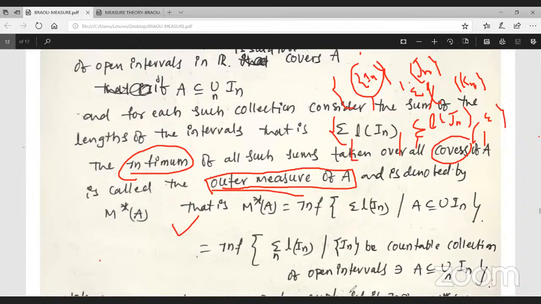M star of A is the infimum of the summation of lengths of In, with a countable collection of open intervals such that the countable collection covers A.